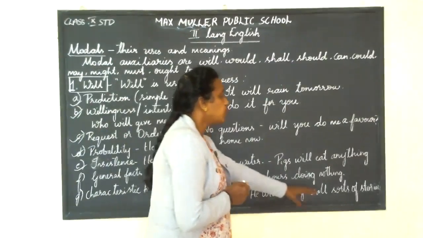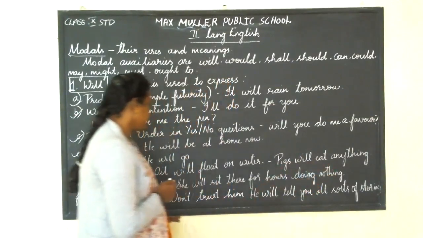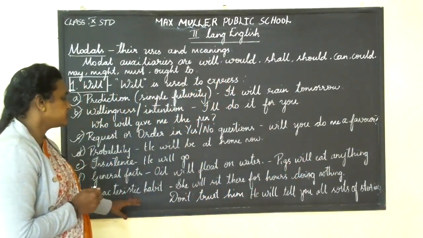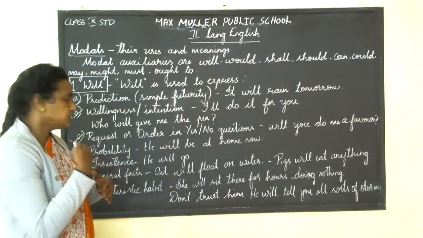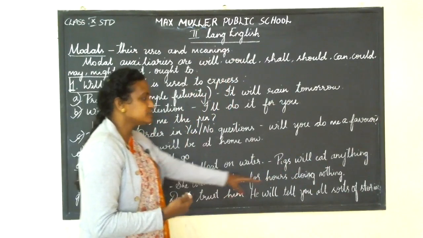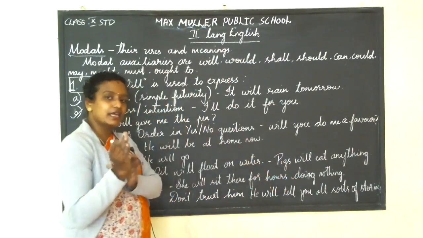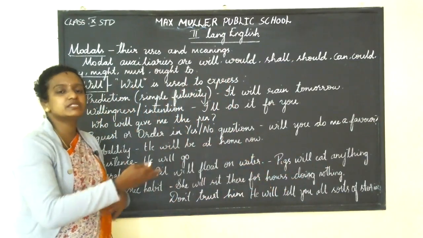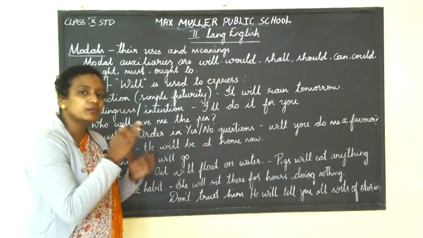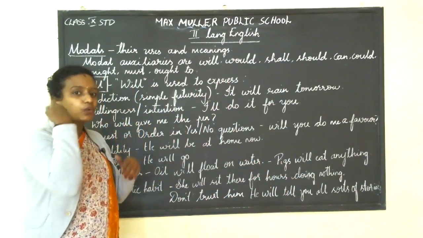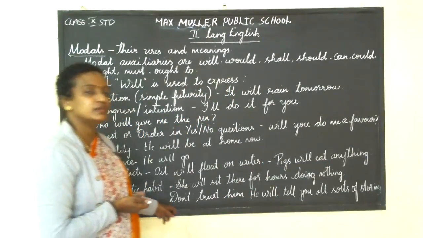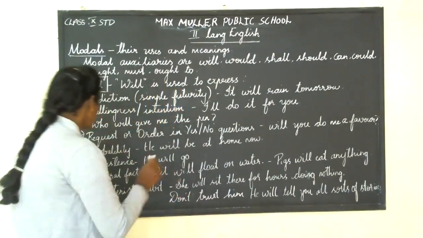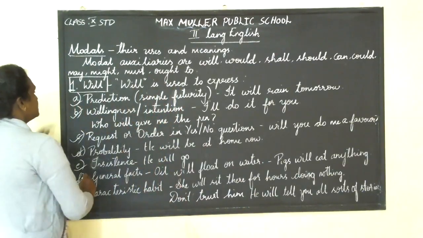He will tell you all sorts of stories. His way of telling stories is being described. It is a characteristic, how he swims, how he walks, that particular quality is being described. Then you call it a characteristic habit. Got it? So this is all about will.